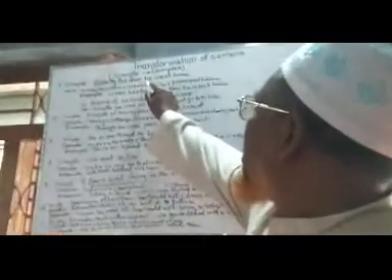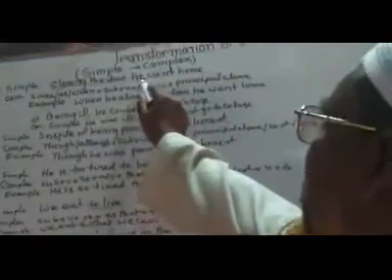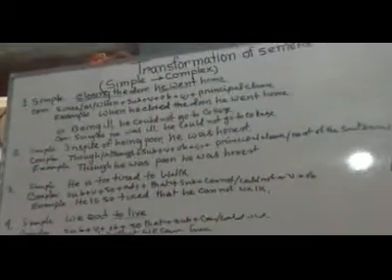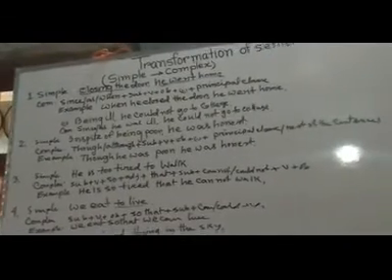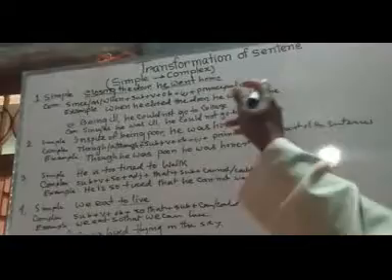Here, he went home is the principal clause, and closing the door is a present participle phrase. Can you understand?